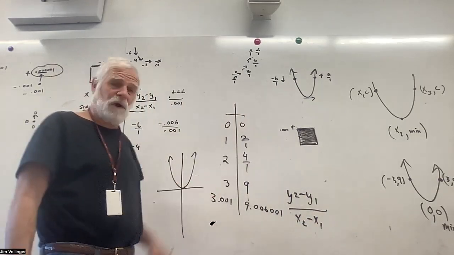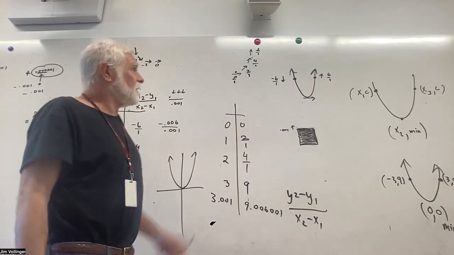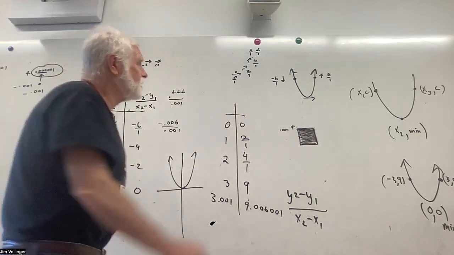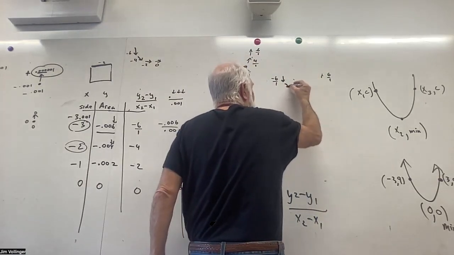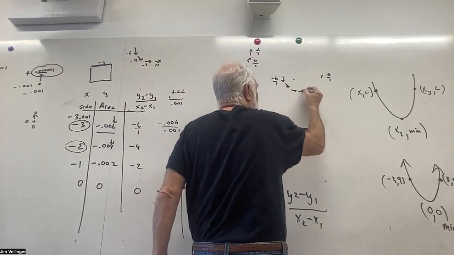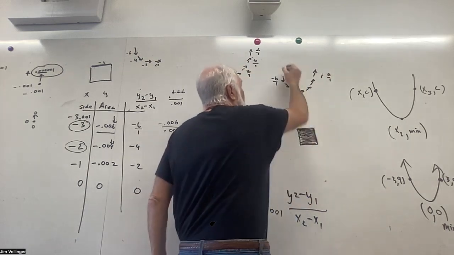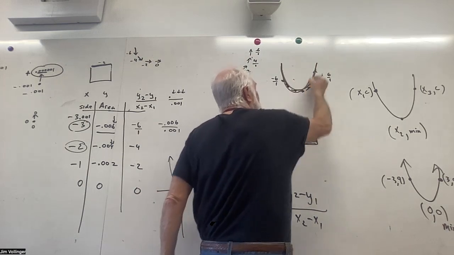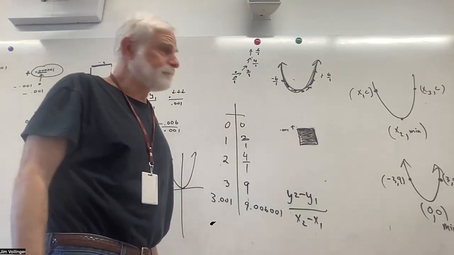I'm just doing it over a small interval. And it gives me a little sense of the full picture: down 6, down 4, down 2, 0, up 2 to 1, up 4 to 1, up 6 to 1. Oh yes, I'm starting to dive into the quadratic a little more deeply.